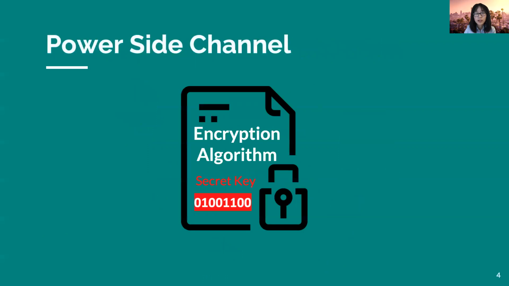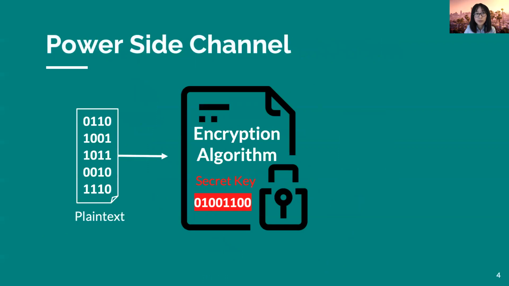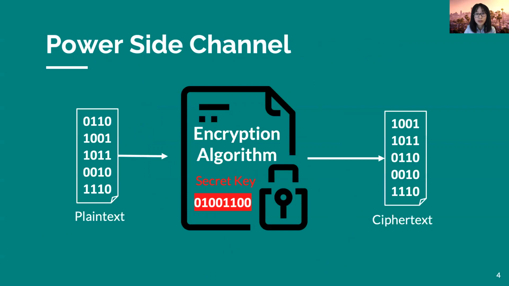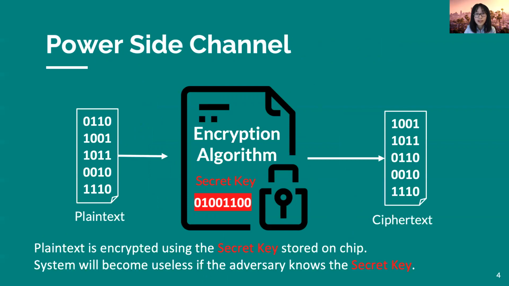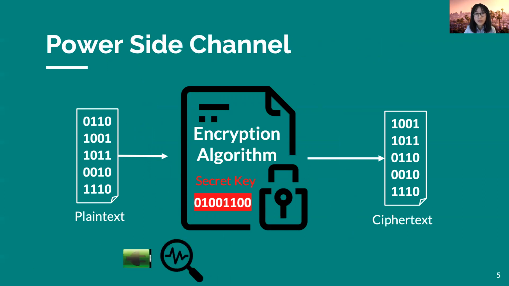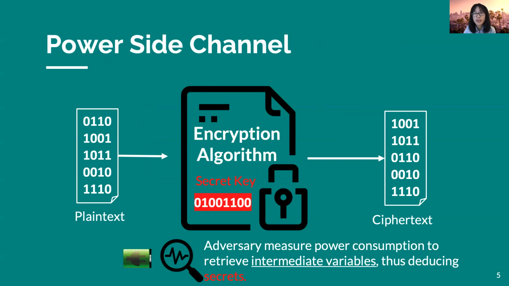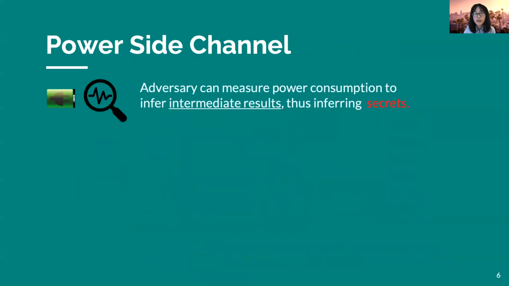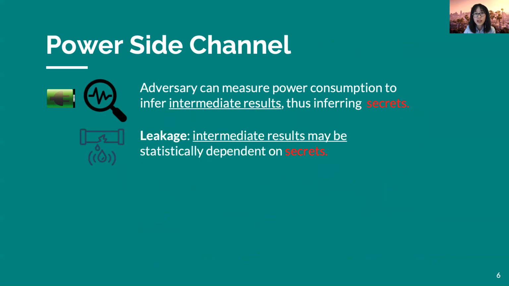Consider the following encryption algorithm, which takes the plaintext as input and generates ciphertext as output. The crypto key is stored in the device as a secret. Without side channel information, it would be hard to reverse engineer the key. However, given side channel information such as power consumption, it would be easier to infer the secret. Specifically, the adversary observes intermediate variables through the power side channel and exploits the dependency between intermediate variables and the secret to retrieve the secret. The dependency is where the leakage comes from.